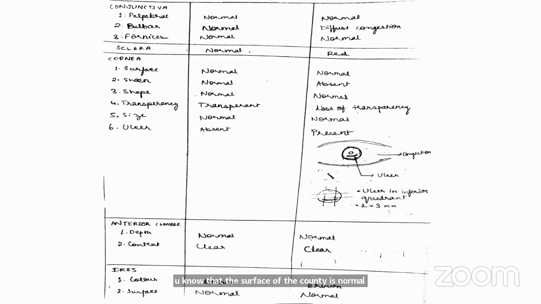Sheen was normal in the right eye, but absent in the left eye. Shape was also normal. Transparency, right side was transparent, whereas in the left side, there was a loss of transparency. Size was normal in both the eyes. Ulcer was absent in the right eye, while it was present in the left eye, ma'am. Okay. So you don't have to write ulcer absent or present. You can just write loss of transparency because of a corneal lesion and describe the ulcer. Okay. So how do you know that the surface of the cornea is normal? What tells you the surface is normal? Ma'am, you do the window reflex test.